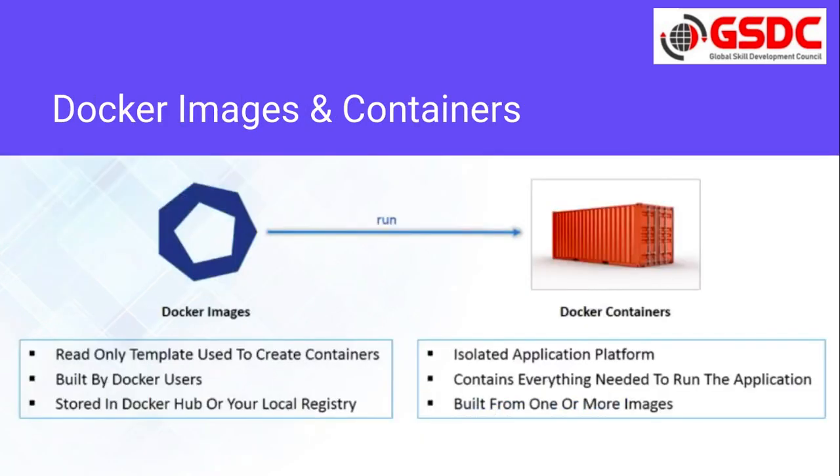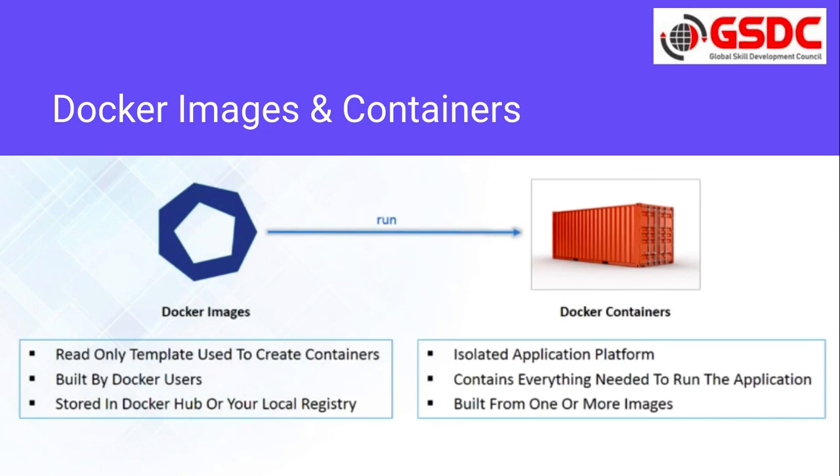Now, what are Docker images and containers? What is a Docker image? A Docker image is nothing but a snapshot of your running application. In this particular snapshot there is an OS, all the dependent libraries, and your application.